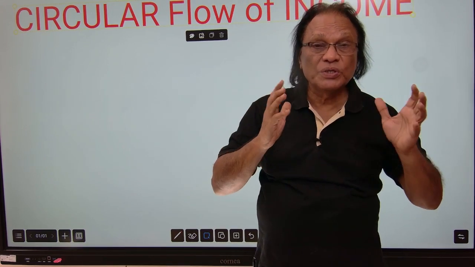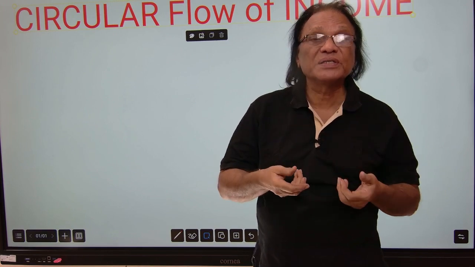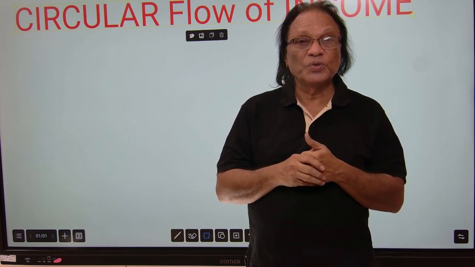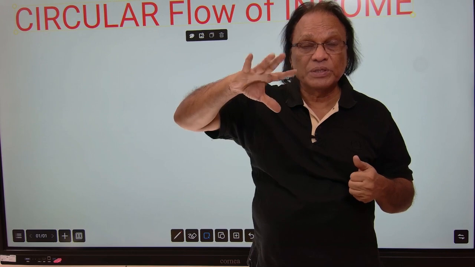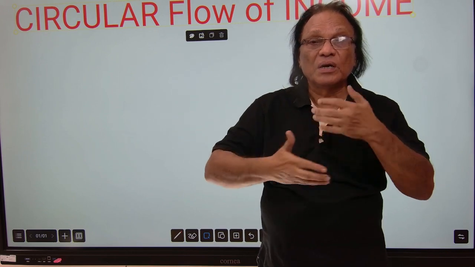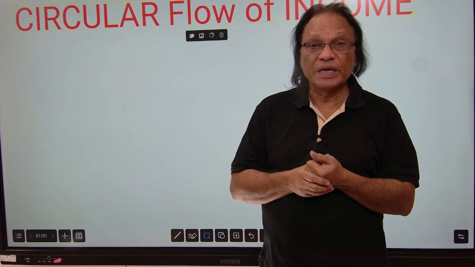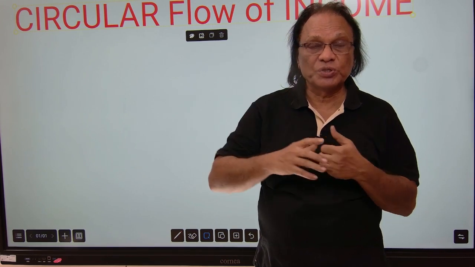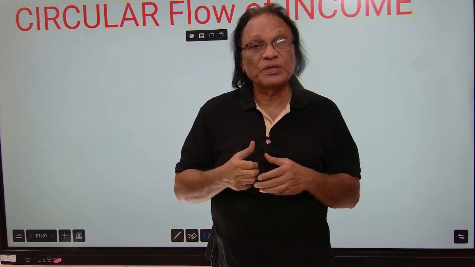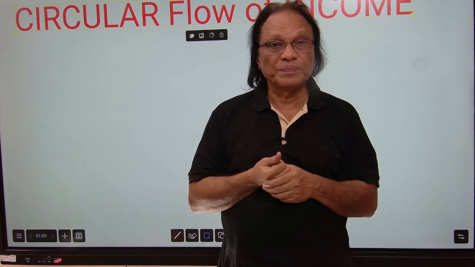The person who is running the company, Hyundai, he is the entrepreneur. So he organized land, labor, capital, entrepreneurship, and he runs the car production, and he produces Hyundai cars with the help of land, labor, capital, entrepreneurship. So he has to pay to these four factors of production.